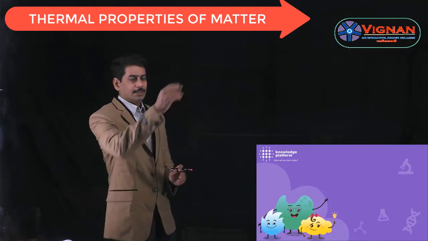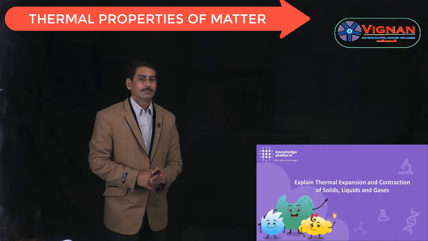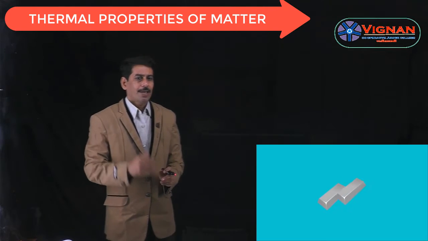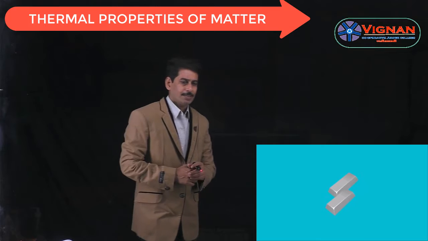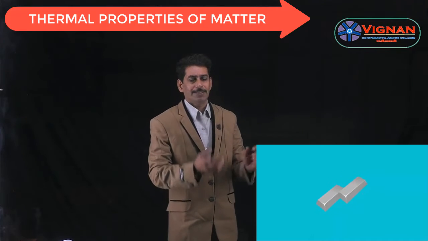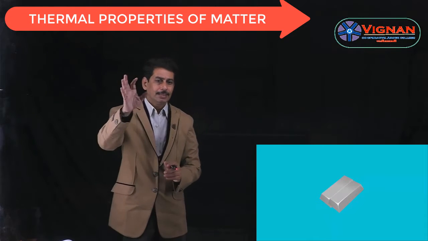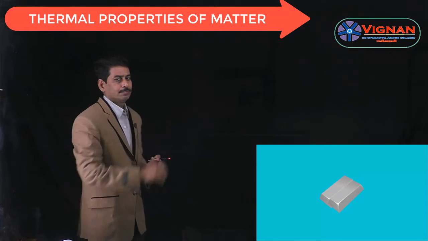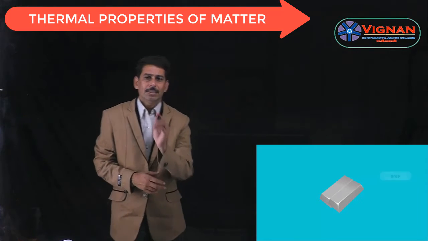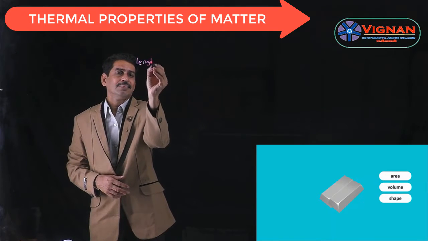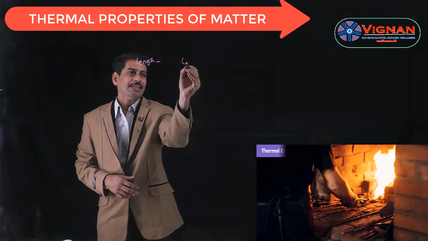Now let us see the concepts of expansion of solids. We know whenever a solid is heated, the amplitude of vibration of the particles increases. Thereby there is an overall change in the shape of the body. The change may be in length, area or volume. If there is a change in length, this is called linear expansion.